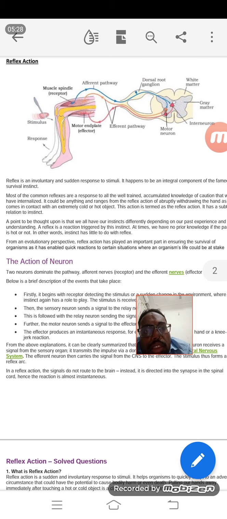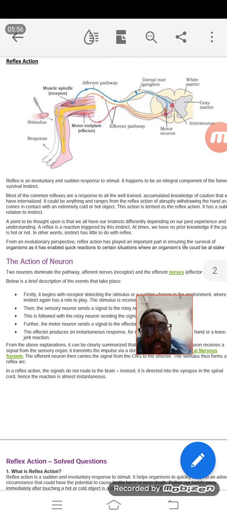Every decision is not taken by the brain; sometimes the decision is taken first and then the brain is informed that this has happened. What decision to take, sometimes the brain does not take. Why and how, that is what we are going to discuss here.